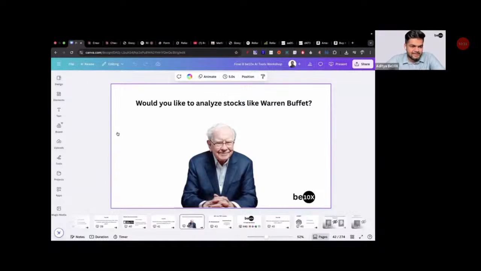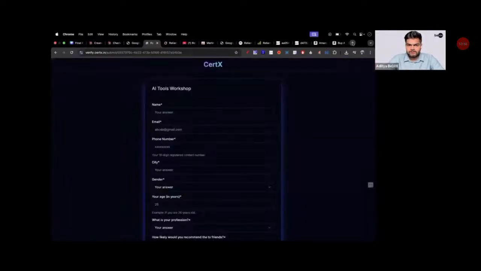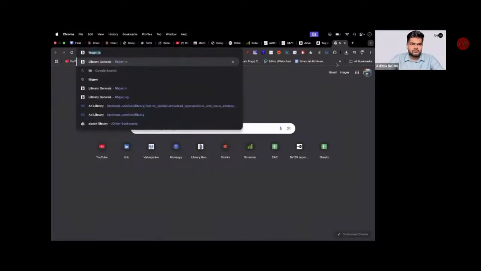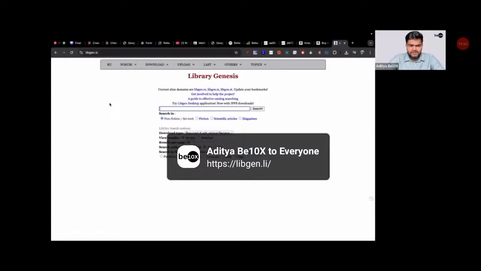Absolutely love this energy, folks. Only for the people who said deal, who have done the shake hand deal with me, I'll be giving you a tool by which you can download any book in this entire world, and I'll be saving you lakhs of rupees going forward. The name of the tool is libgen.is. By the way, you'll be getting the link for this in your notes, so don't worry about that.